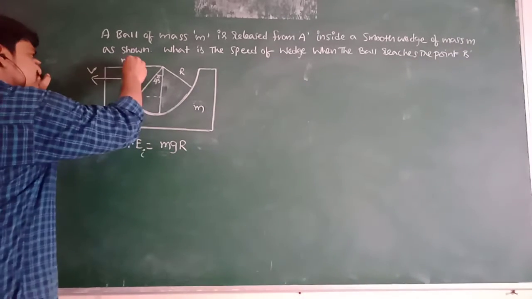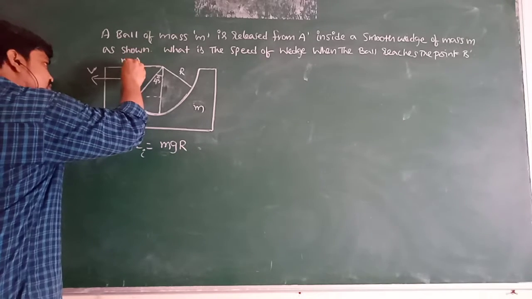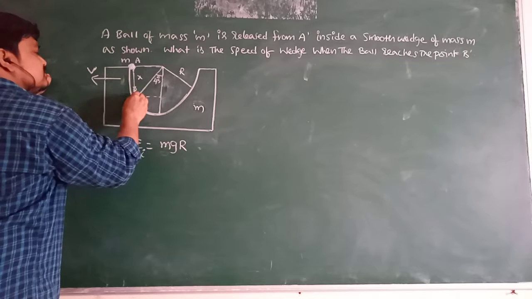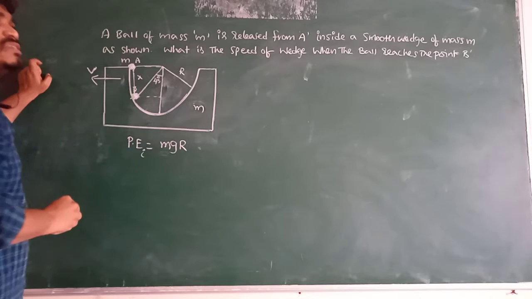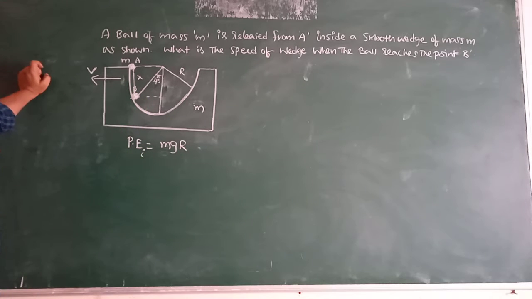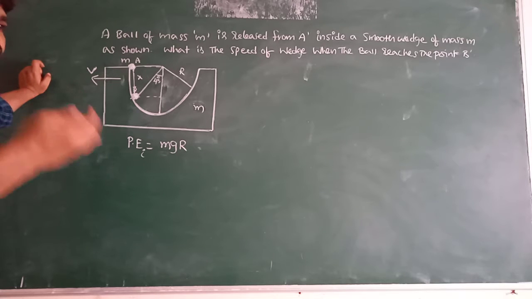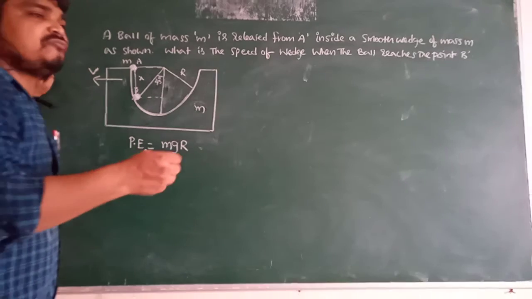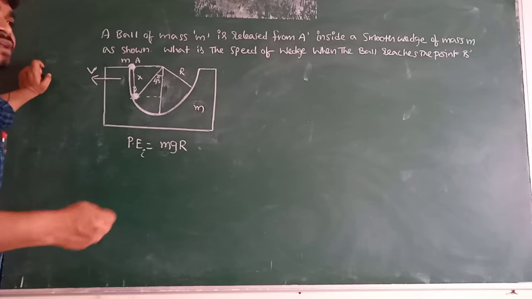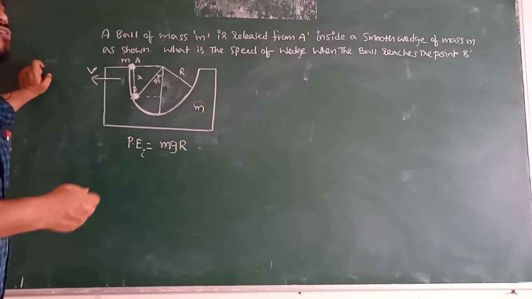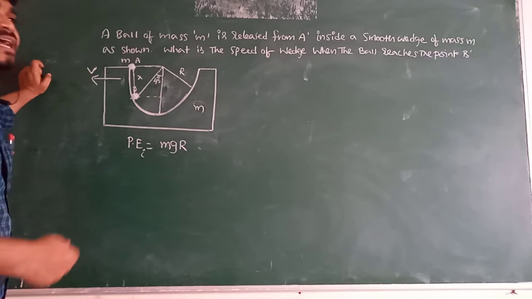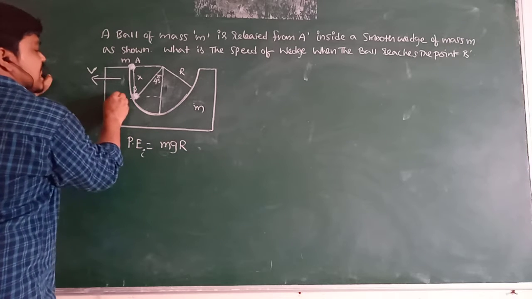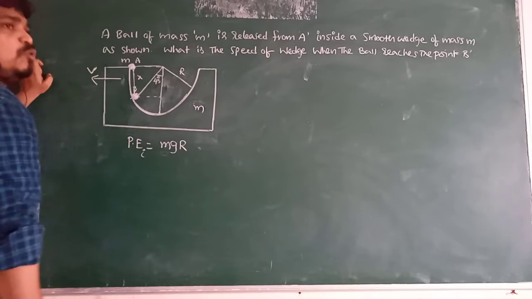What distance does it travel in the downward direction? As a consequence, it loses height. So the energy lost in the form of potential energy is converted into kinetic energy, which is shared by both the wedge and the ball.